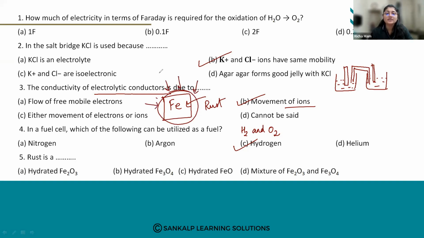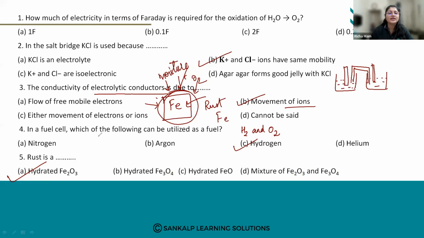When it comes in contact with moisture, which is nothing but water, and oxygen, it forms a reddish brown layer. And this is nothing but the rust. This is due to iron oxide. The reaction is between the iron and the oxygen, in the presence of water and air. So rust consists of hydrated Fe2O3.